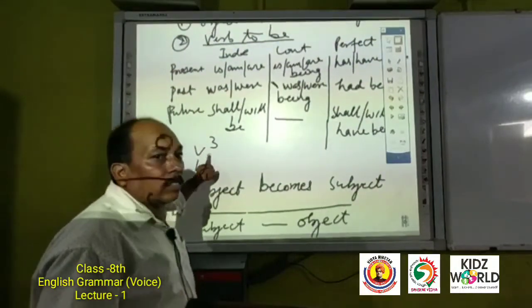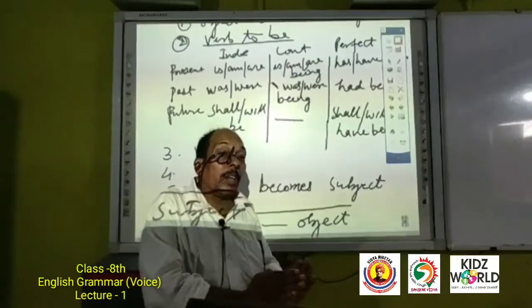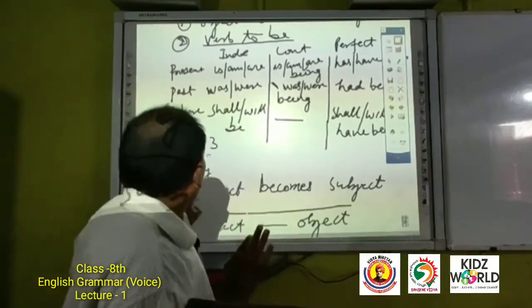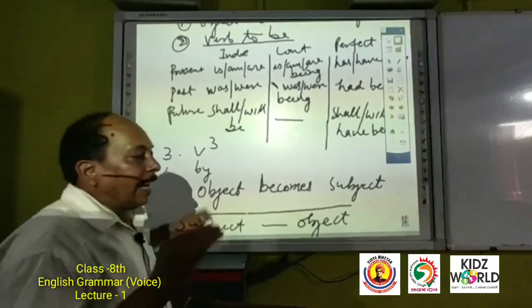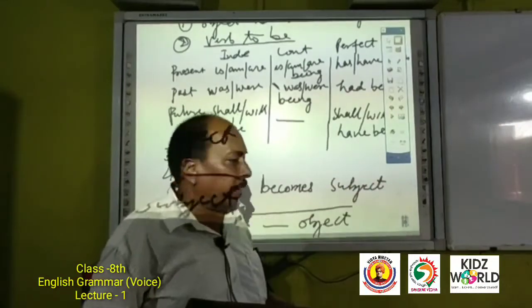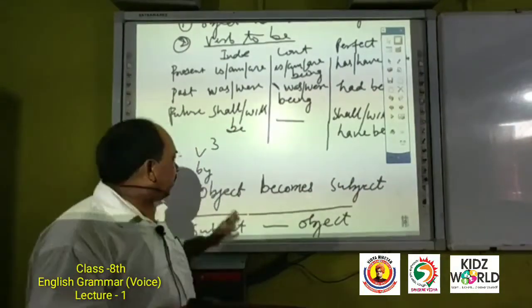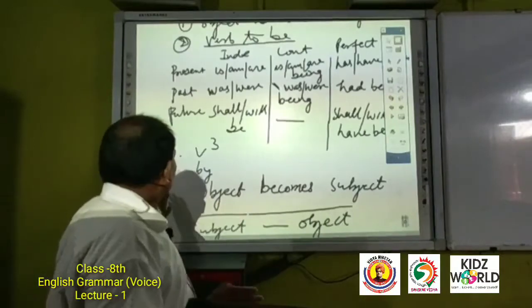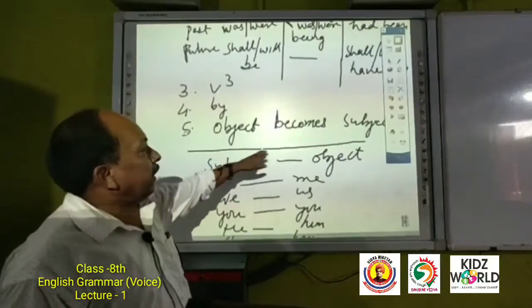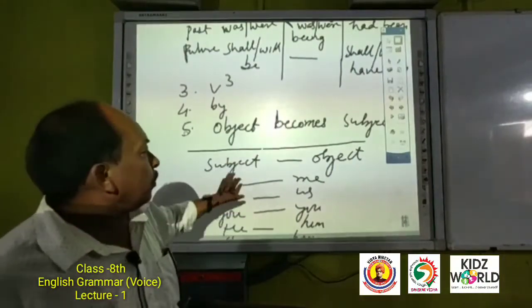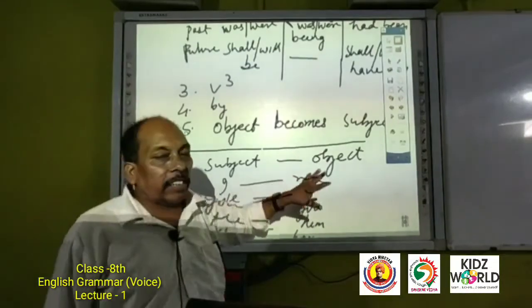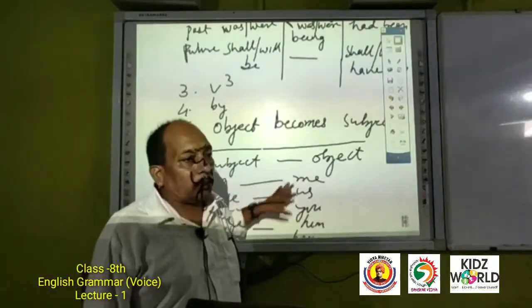The third rule is verb always be in the past participle form. And fourth, by obviously given. In rare cases, some other prepositions are also given, but you must keep in mind generally by is given. And rule 5, here is a list of subject and object. When you will keep in mind, it will easily help you to get the concept of this chapter.